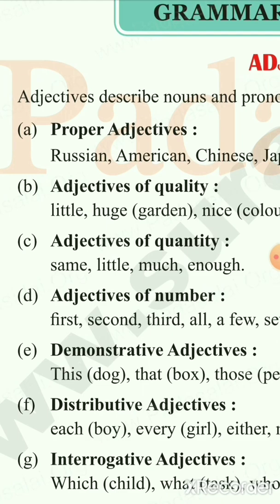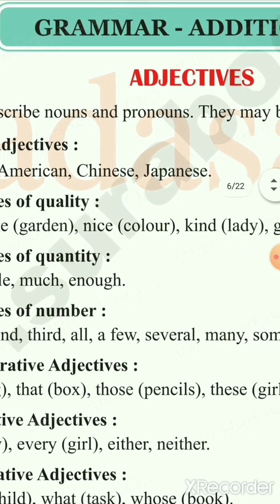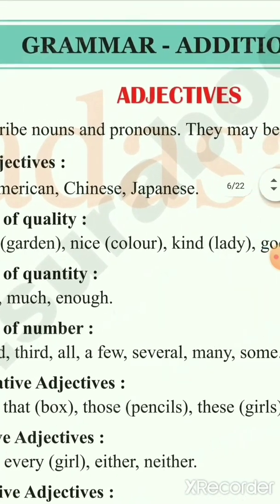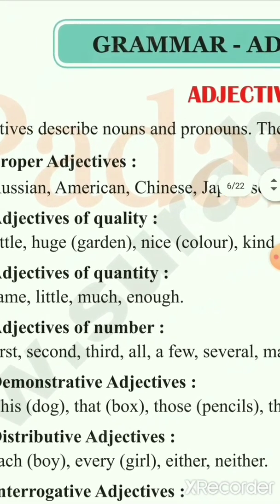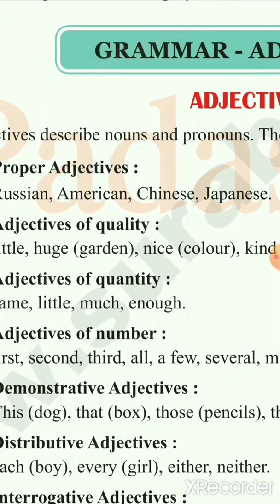What do you mean by the word quality? It represents something which we are not able to see with our eyes. We cannot see it, we can feel it, we can understand it. So that is adjectives of quality. Nice color, for example, for me pink may be a nice color, whereas for somebody else some other color will be nice. She is a kind lady. So these are the adjectives of quality.